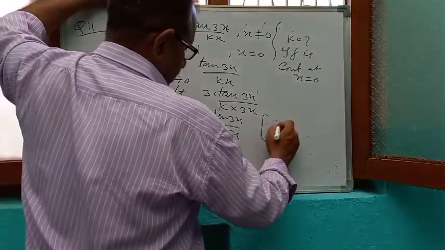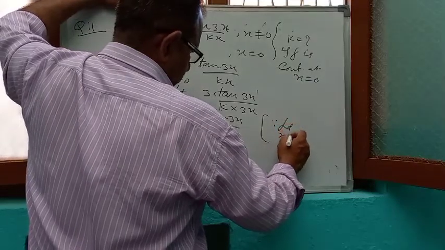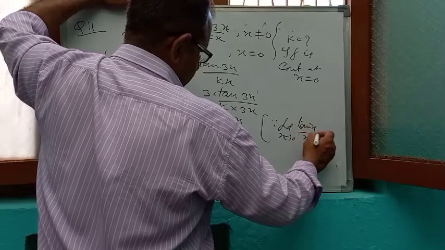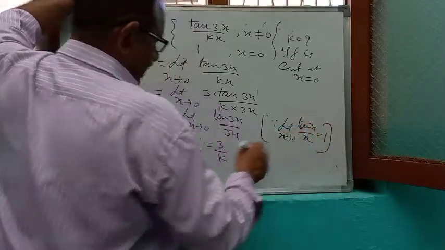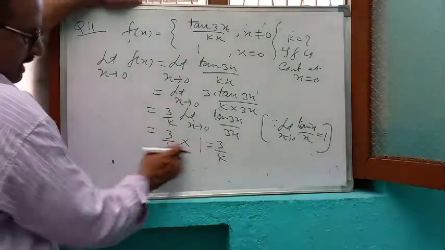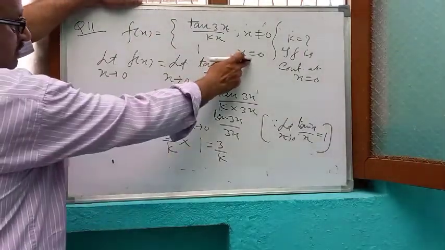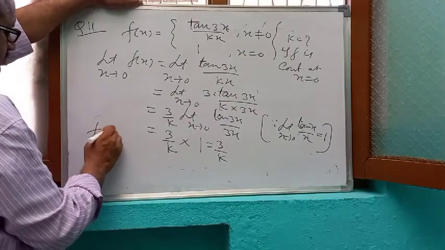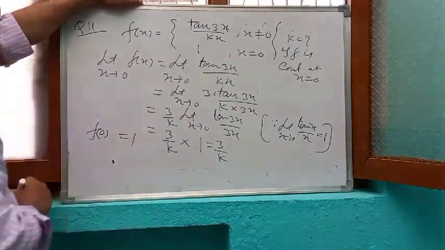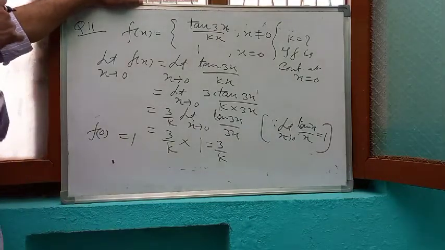We know that limit x tends to 0 of tan x upon x is 1, and sin x upon x is also 1. So the limit of the function is 3 by k. What is the value of the function f(0)? It is given 1.